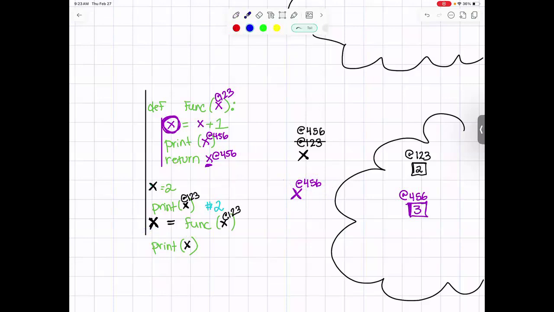When that function ends, Python will clean this up for us. And now look at this. We no longer have anything that's pointing to the reference at 123 because this reference is now pointing at 4, 5, 6. So Python will probably clean this up for us too.